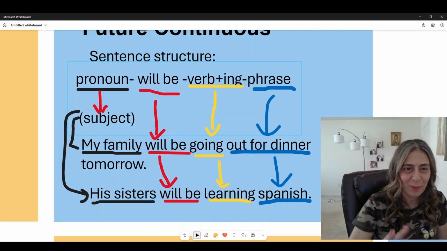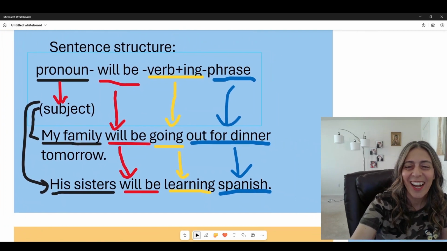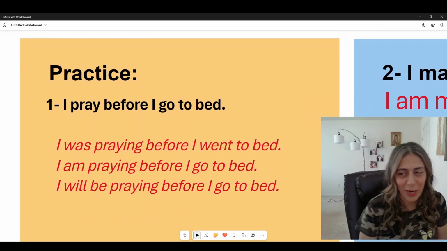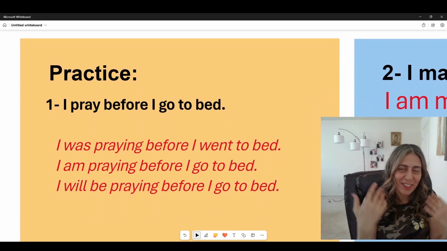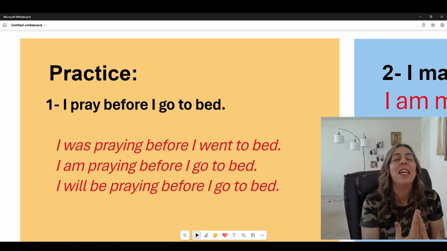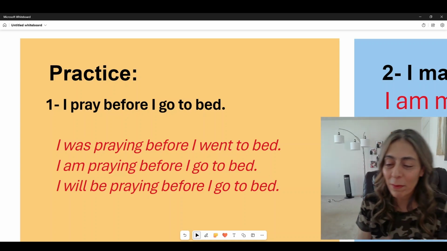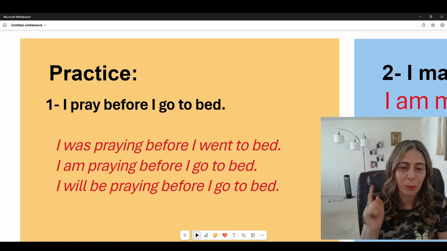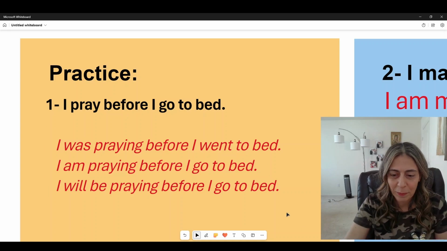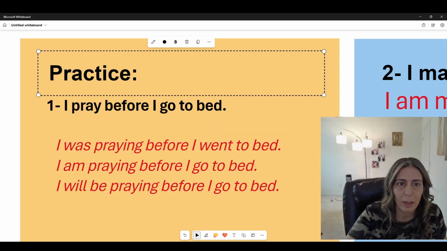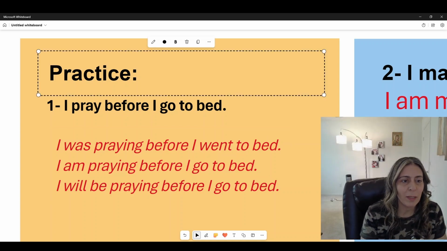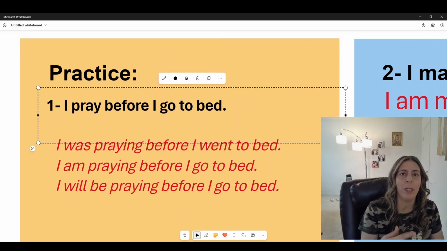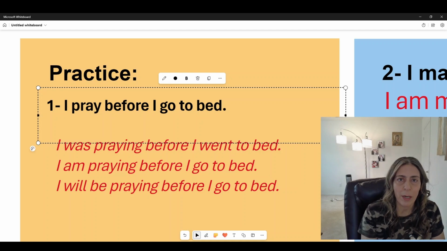I think that this is a good introduction of the lesson. Now we will do some practice. I hope you guys got a grasp of what I was saying, so the practice will be a little easy for you. So with the practice, guys, what I did is just put some sentences for you, and you will be able to see if you will get it right or not.